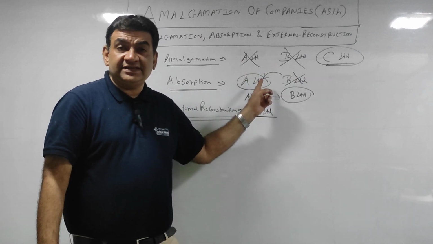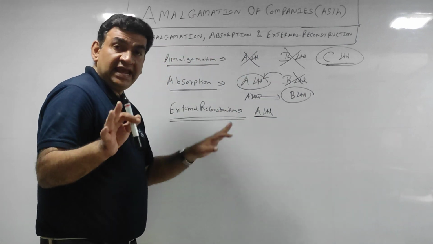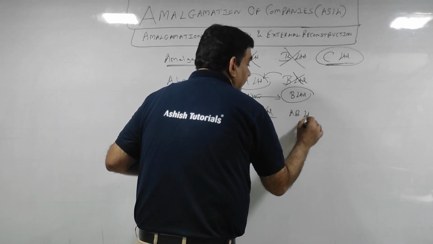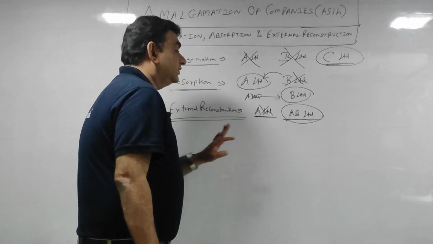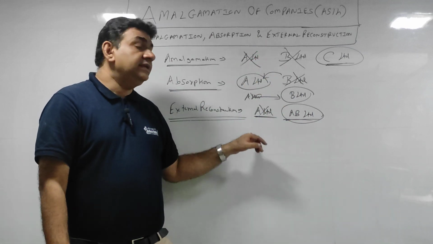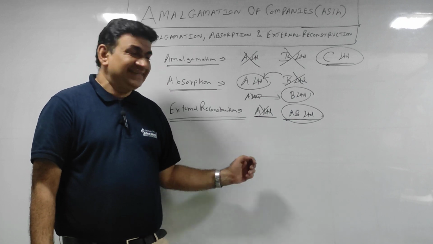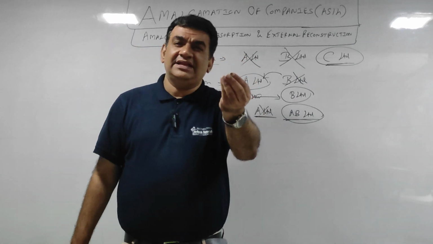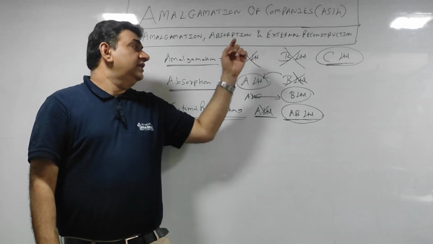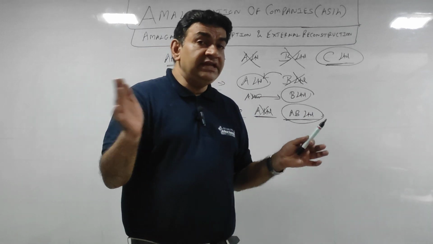Earlier there were two different companies; here the same company revises its version. So for example, there is A Limited, the name will change, and say they give a new name, that is AB Limited. There is no separate B Limited. A revised its entire structure and gave itself a new identity in the market with a new name. That is external reconstruction. In your syllabus, there are hardly 2 sums on external reconstruction, or at most 3. But as I told you in the starting, whether it is amalgamation, absorption or external reconstruction, there is a difference in the meaning of all three.